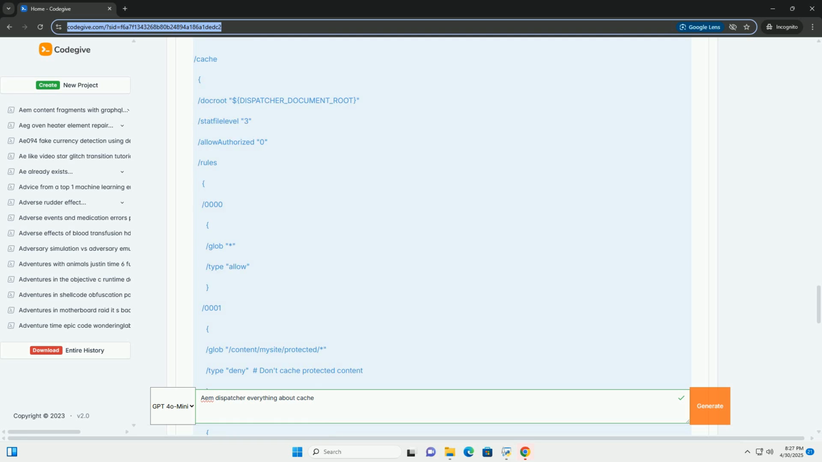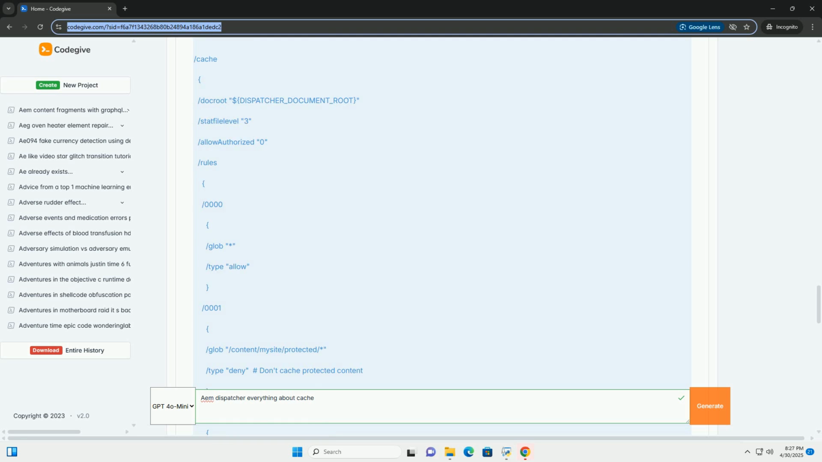/cache: this is the heart of the dispatcher's caching configuration. /docroot: the file system path where the cached files will be stored. This should be a directory that the web server, Apache or IIS, has write access to. The recommended best practice is to use the env var, for example $DISPATCHER_DOCUMENT_ROOT.